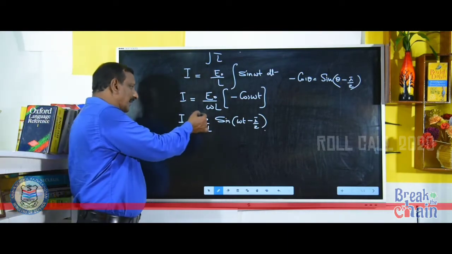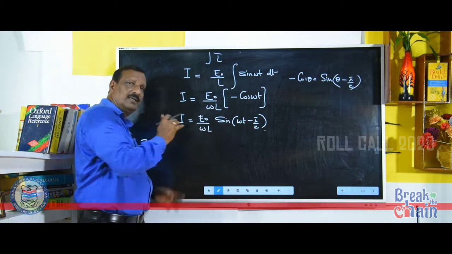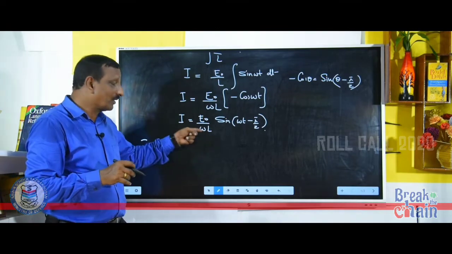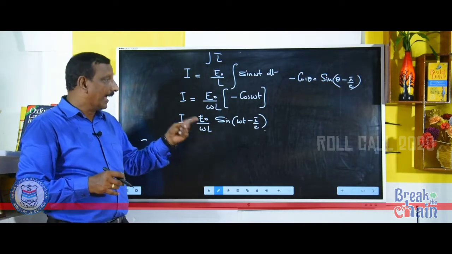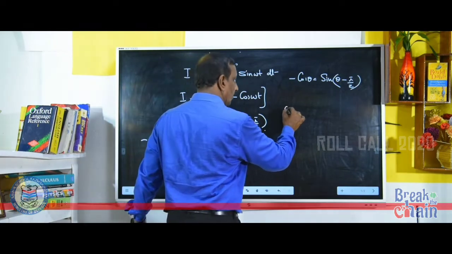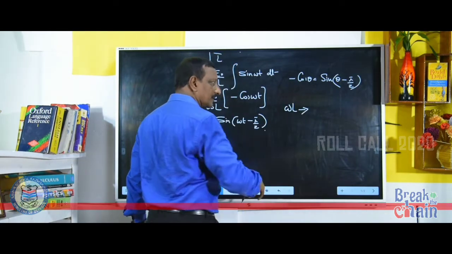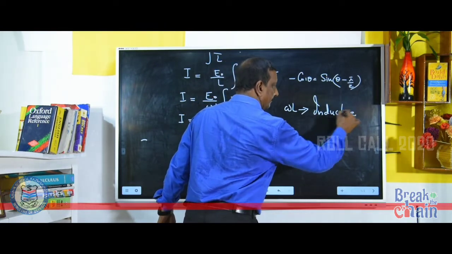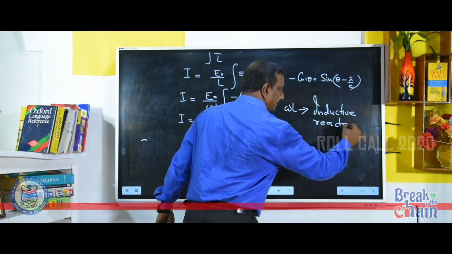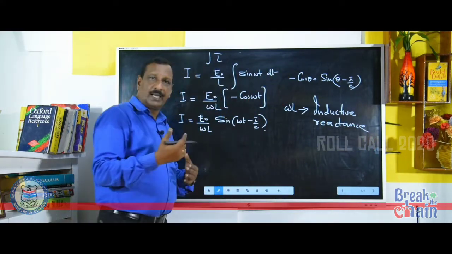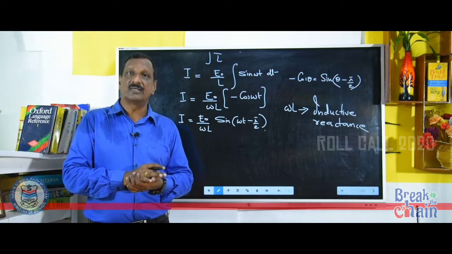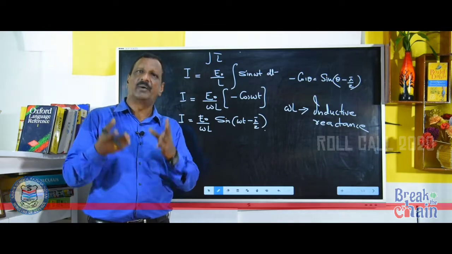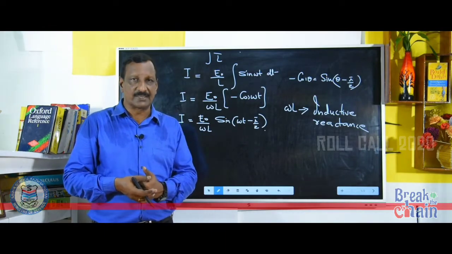Here, this is a current term: EMF divided by a particular quantity which is equivalent to resistance. It is not resistance, it is omega L. And this omega L term is known as inductive reactance. That means it is the resistance offered by an inductor when it is connected to AC.